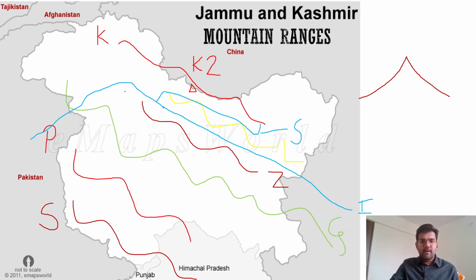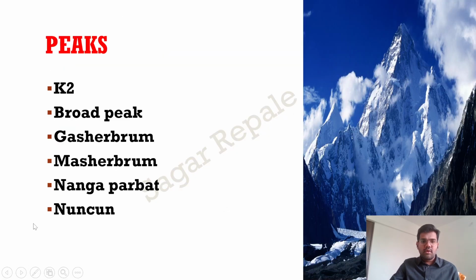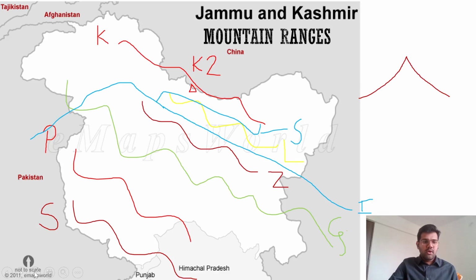So in the first slide, what we saw about the divisions. From south to north, what is the first division? First is the Shivalik mountain ranges. Then to the north of it, we have the Lesser Himalayas, or Himachal Himalayas, or Outer Himalaya. This is the second division. The Lesser Himalayas in Kashmir are called Pir Panjal. So the Pir Panjal mountain range is nothing but the Lesser Himalaya.